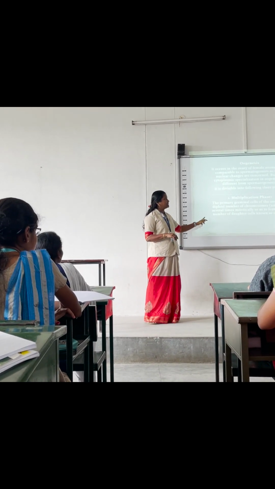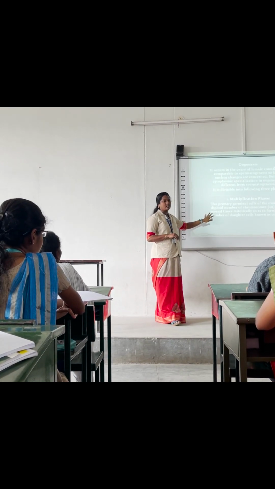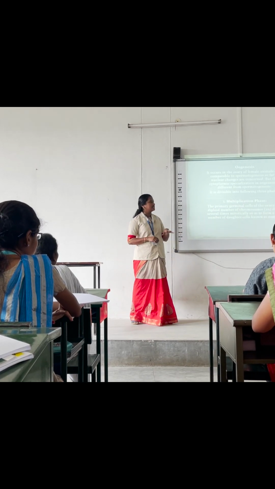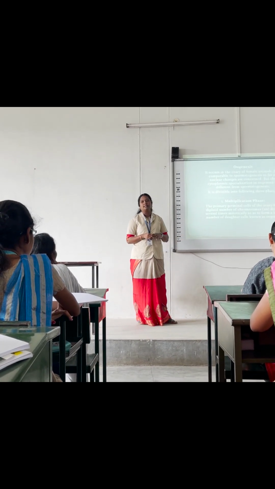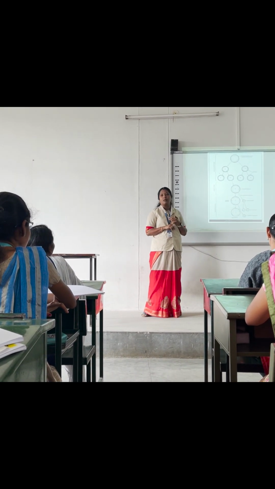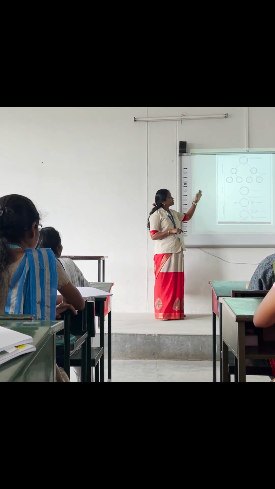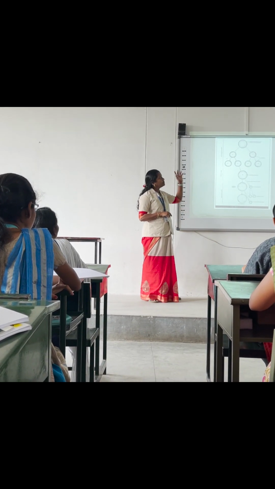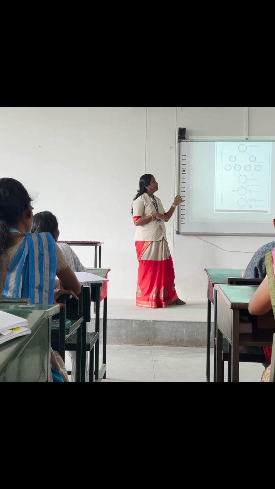It is divided into the following three phases. One is the multiplication phase. In this phase, the primary germinal cells of the ovary, with the diploid number of chromosomes, divide several times mitotically to form a large number of daughter cells known as oogonia. This is also divided into multiplication, growth and maturation stages. In the multiplication phase, one cell divides into two cells, and the two cells divide into four cells.